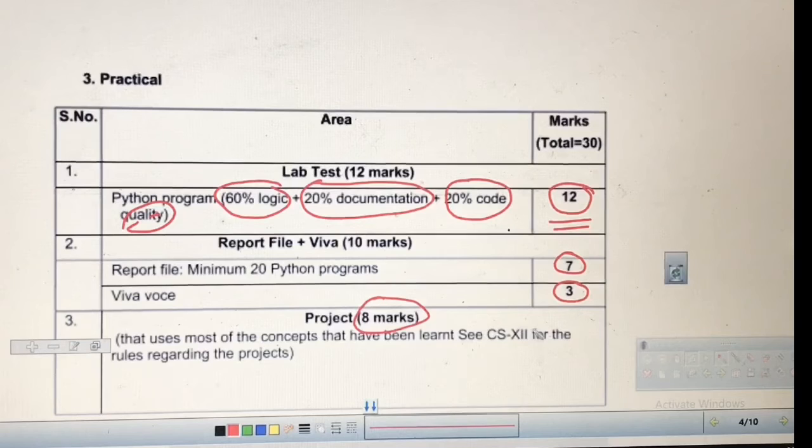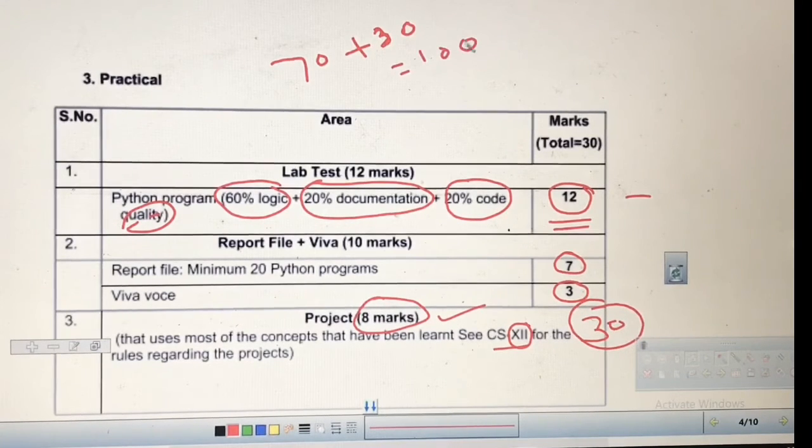This is written 12th by mistake. It was downloaded from the CBSE website, so it is mistakenly written. It is the CS11 project, you will see. Based on what you have studied so far, you will prepare a project on those concepts. That will carry 8 marks, and this totals the 30 marks. So 70 marks is your theory, and this 30 marks is your practical, and this completes your 100 marks.